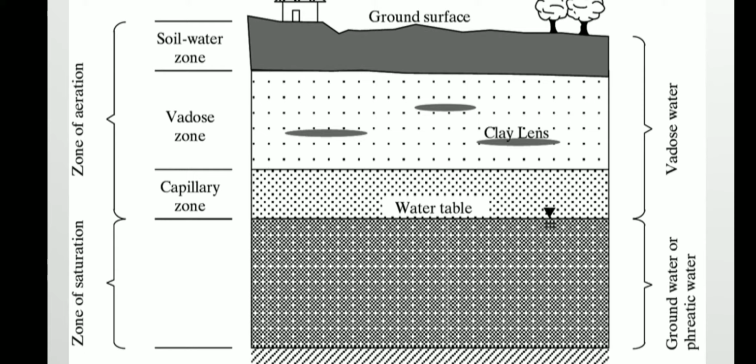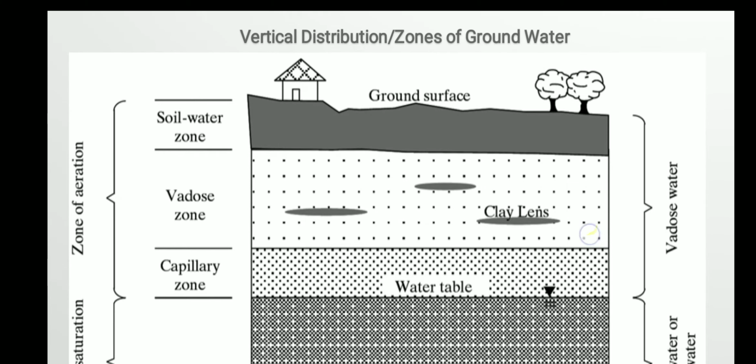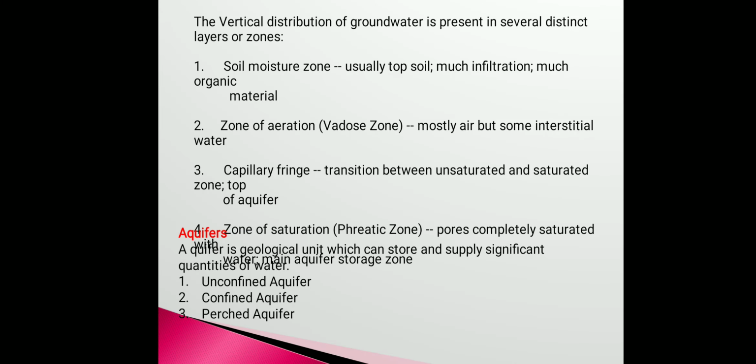And the groundwater which is present in that saturated zone is called phreatic water, whereas the water which is present in the zone of aeration is called vadose water. So this is the vertical distribution of the groundwater, or the zones of groundwater.